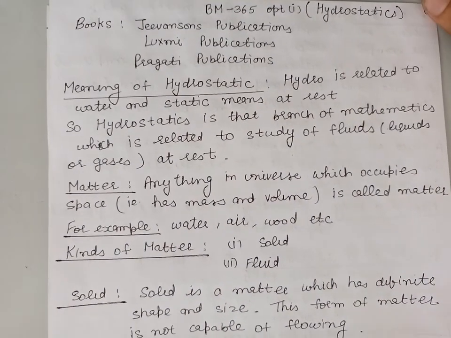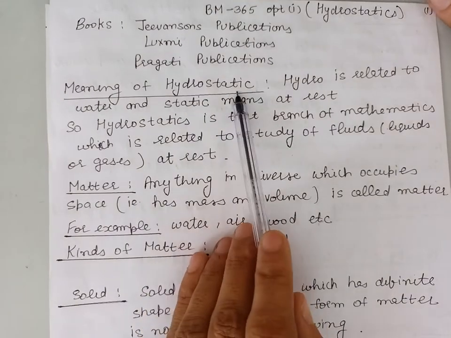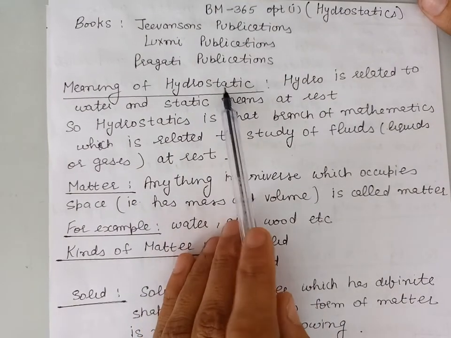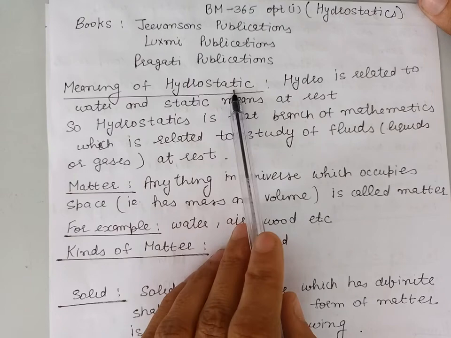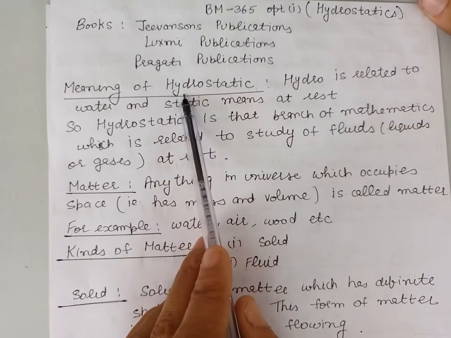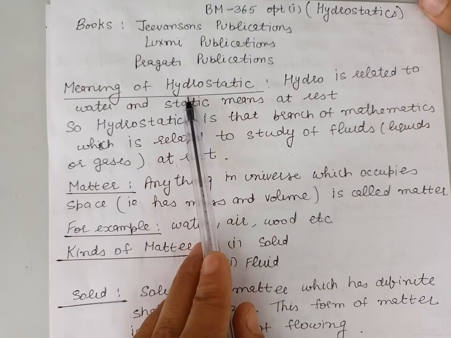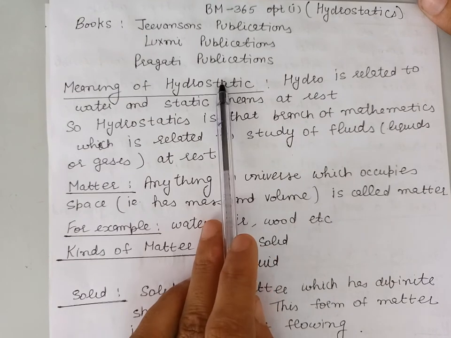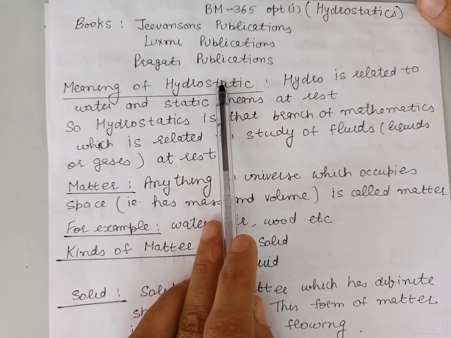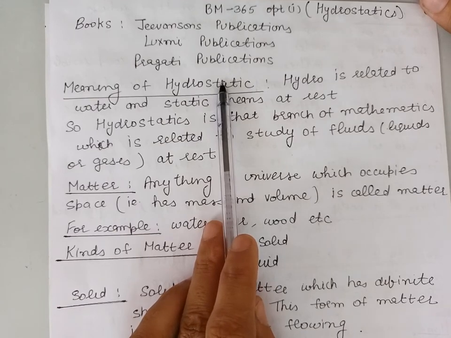So first of all, let us discuss what is hydrostatics. The word hydrostatic consists of two words, hydro and static. Hydro is related to water and static means at rest. So hydrostatics is related to the study of fluids at rest.